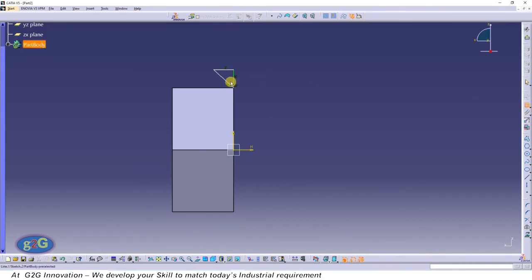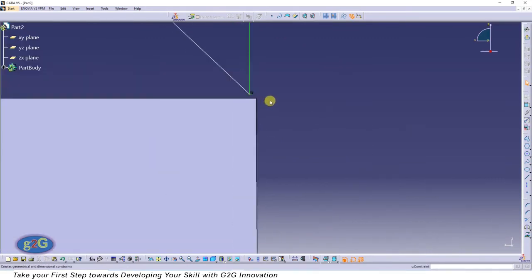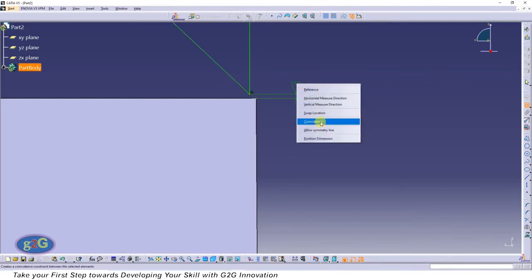Let's give a dimension to this angle. We want it to be 45 mm. And we want these 2 points to be coincident. So click on this point, click on this point, right click, make it coincident.